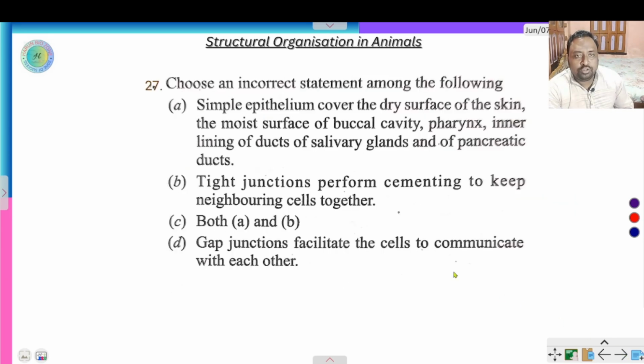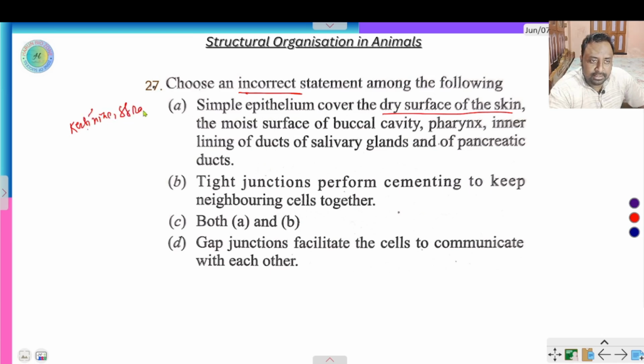Next question, choose an incorrect statement among the following. Simple epithelium covers the dry surface of the skin. Dry surface means skin. It is not simple epithelium. This is keratinized stratified squamous epithelium.